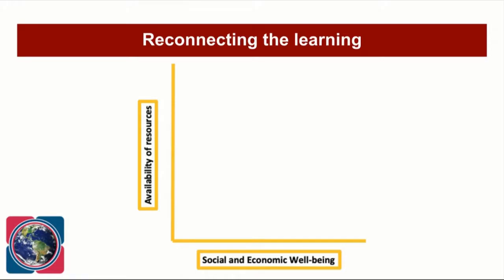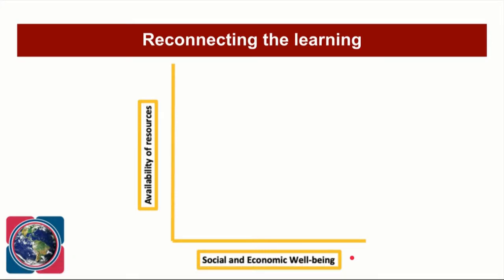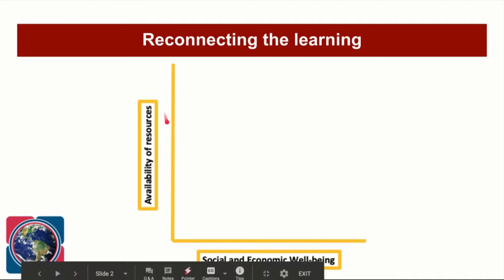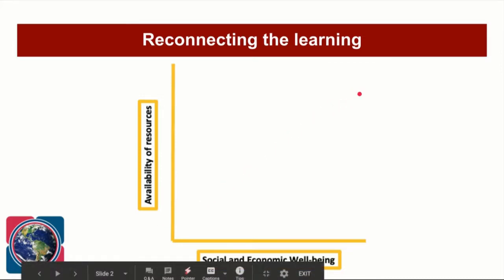So what we're going to do is continue on from that last question where we looked at this graph, which you can see in front of you. In this graph, we've got 2 axes. We've got our x-axis, which says social and economic well-being. So in other words, how well you're doing socially and how well you're doing in terms of how much money you've got. And then we've got the availability of resources. And we said that we would expect to see a positive correlation. So the wealthier you are, the richer you are, the more resources you've got available to you.